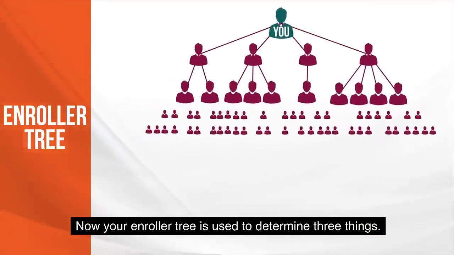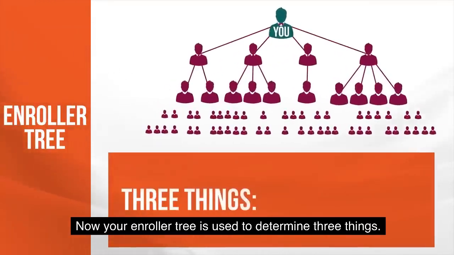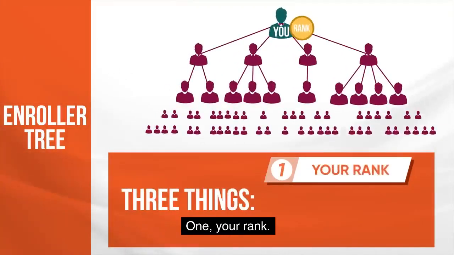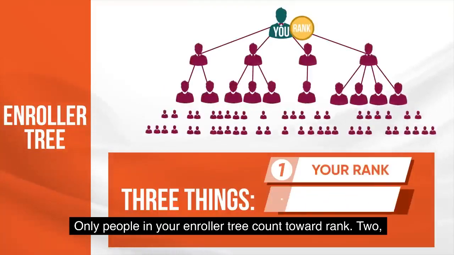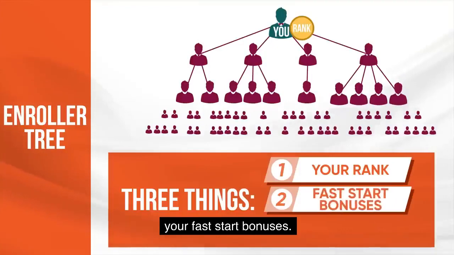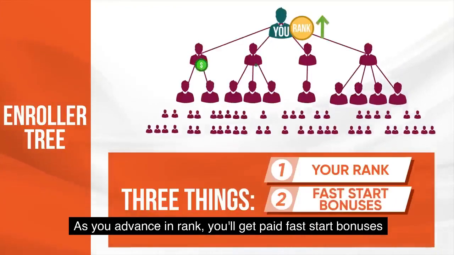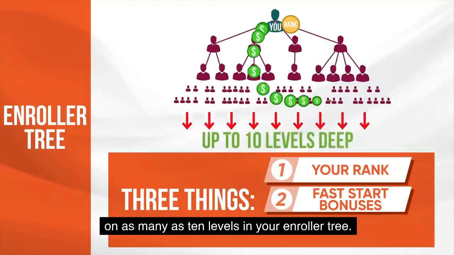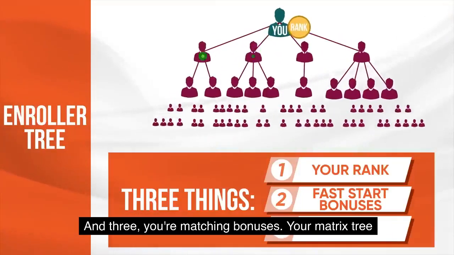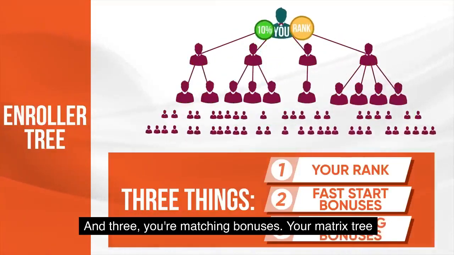Now, your enroller tree is used to determine three things. One, your rank. Only people in your enroller tree count toward rank. Two, your fast start bonuses. As you advance in rank, you'll get paid fast start bonuses on as many as 10 levels in your enroller tree. And three, your matching bonuses.